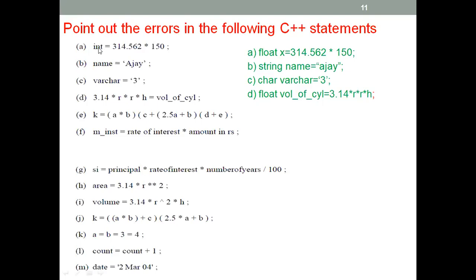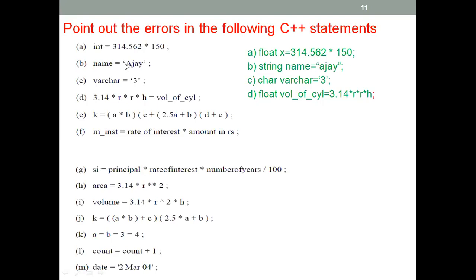Look at number 1 here. Writing integer equal to like this, you cannot do it. You have to declare the variable. So here x equal to 3.14 multiplied this time. But instead of integer, because these are floating point numbers, I say float. Not integer. You already know an integer doesn't have anything after the dot, so you declare it as a float. You have a dot here. So for float, you must write the x or y or a or b, whatever it is. Okay, and this is correct.